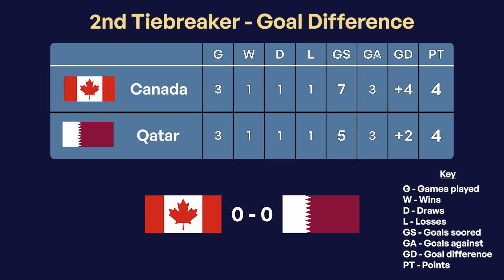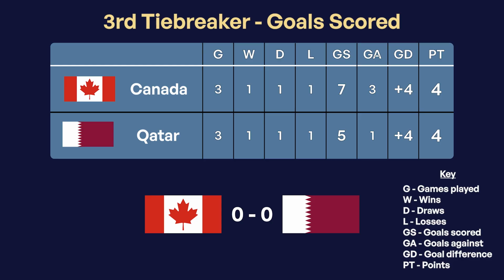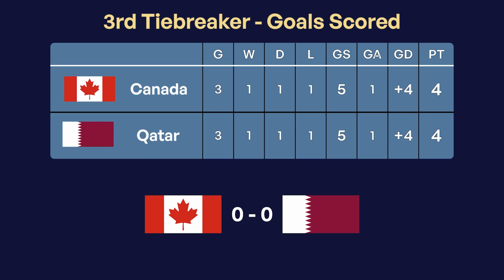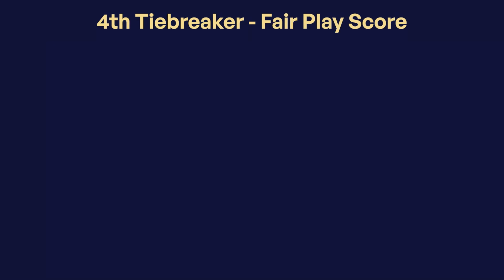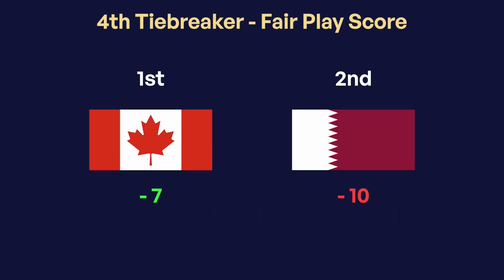But let's just say their game ended in a draw. Now, they're ranked on the goal difference of the 2 teams instead, which is just a difference between how many goals a team scored and how many were scored against them. If that's the same, then ranking is decided on who has the most goals scored. If that's still the same, which has happened once before, ranking is based on who has the highest fair play score, a scoring system that ranks teams based on how many yellow and red cards they've received in the group stage, to see who was nicer. The nicer team gets ranked higher.